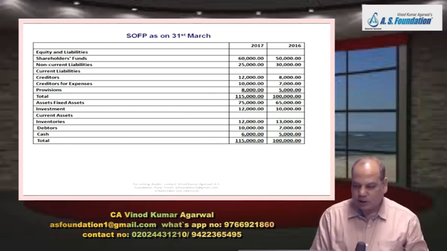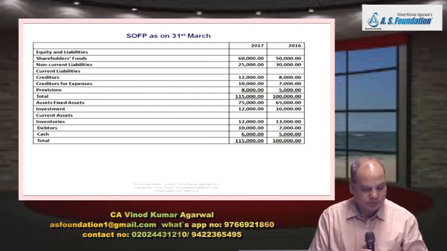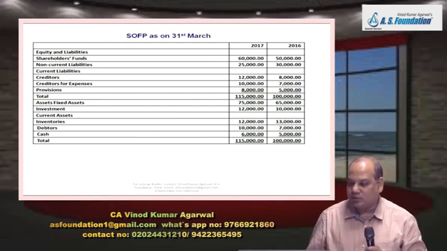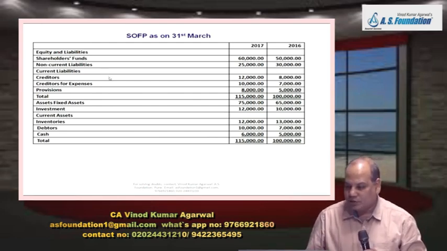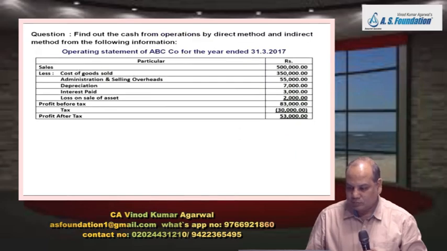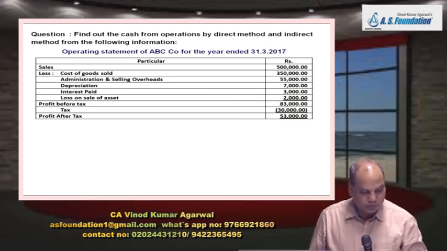Now we'll calculate cash flow from operating activity under direct method. Okay. So you listen to me carefully. Start with sales. What is the purpose of sale? To find out the collection from debtor. Based on the given data, what is the collection from debtor?